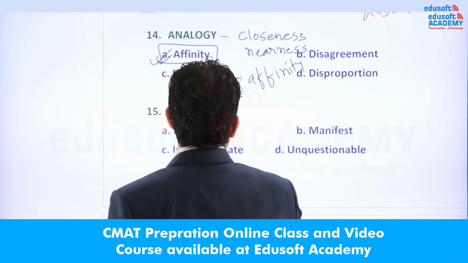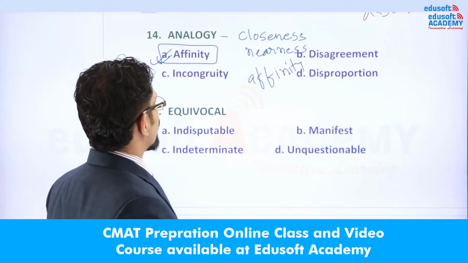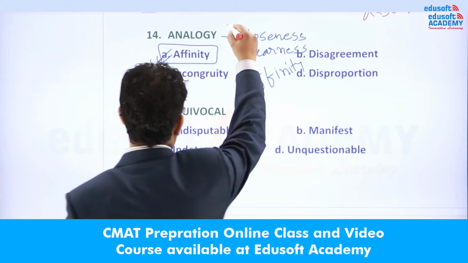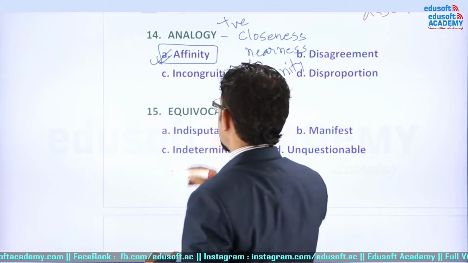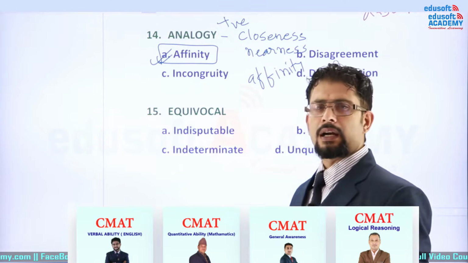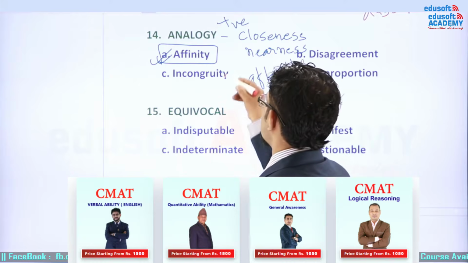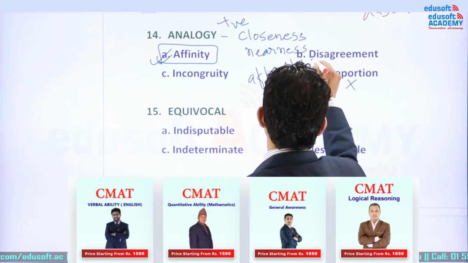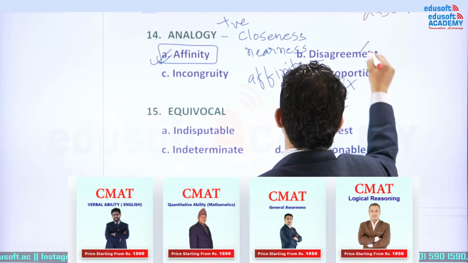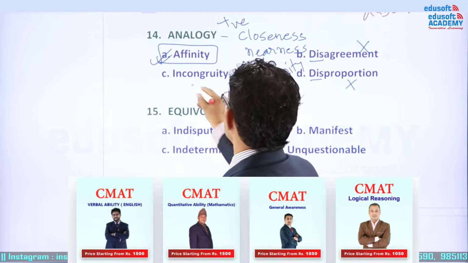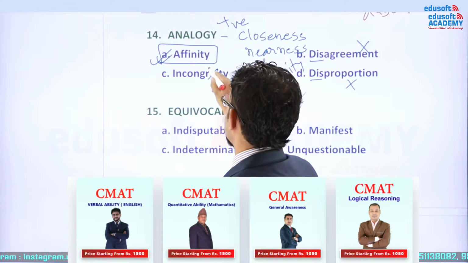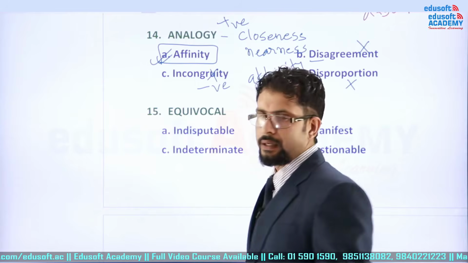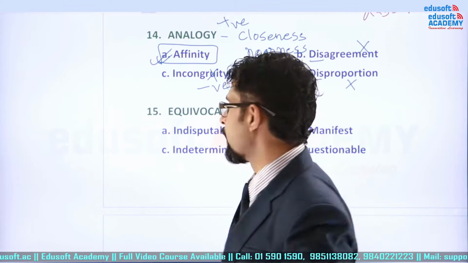Very good. So it can also be done from the others. We can write over here. Analogy has positive connotation. This person has negative connotation. Disagreement has also negative meaning, and incongruity has also negative meaning. So B, C, D can't be the answer. Correct answer is A. Very good.